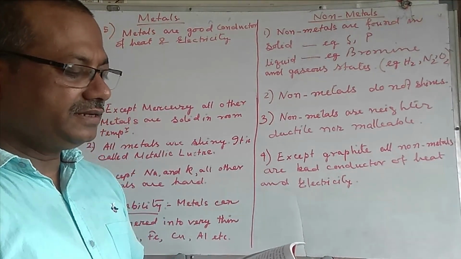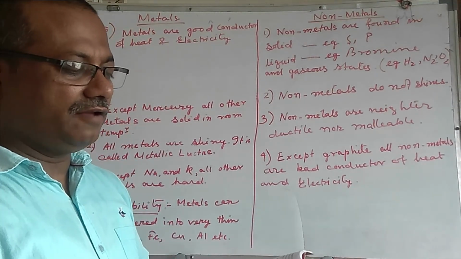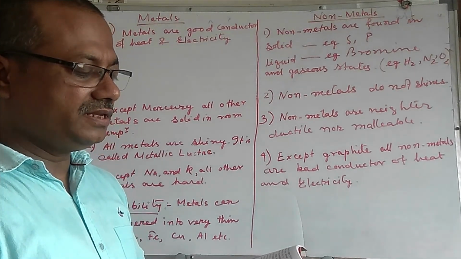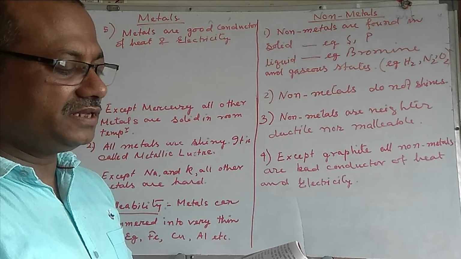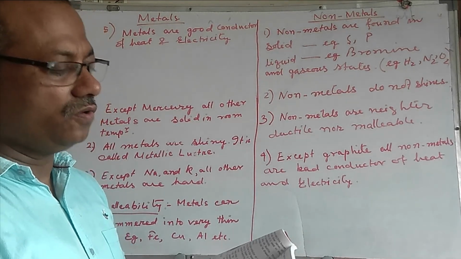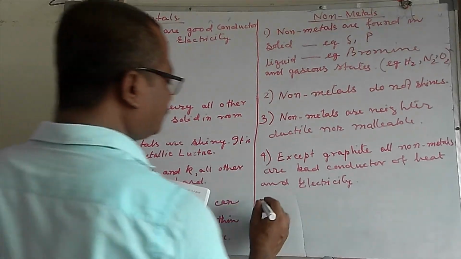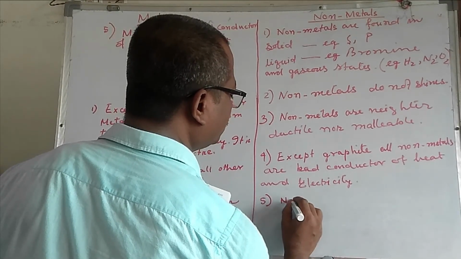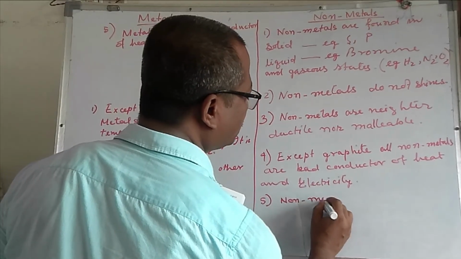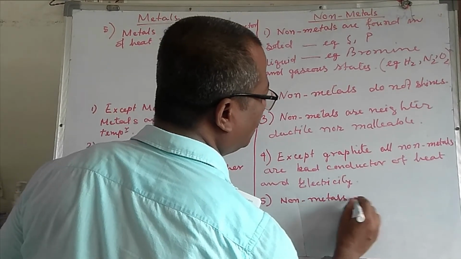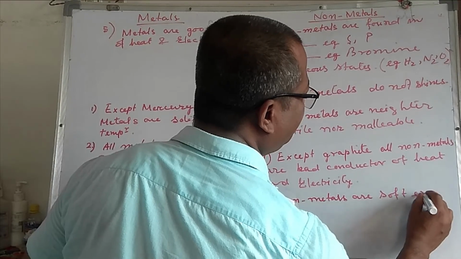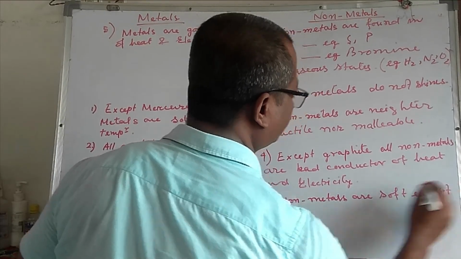Density. Non-metals usually have low densities and are soft. Diamond, however, is an exception. Diamond is the hardest natural substance known. So non-metals are soft except diamond.